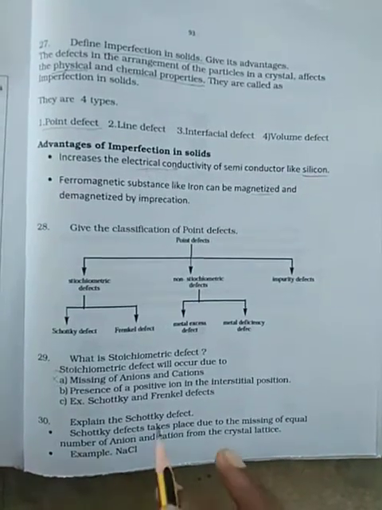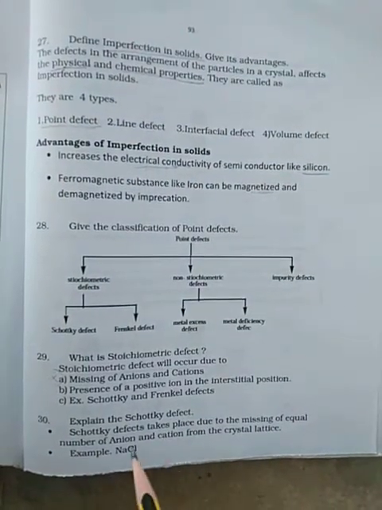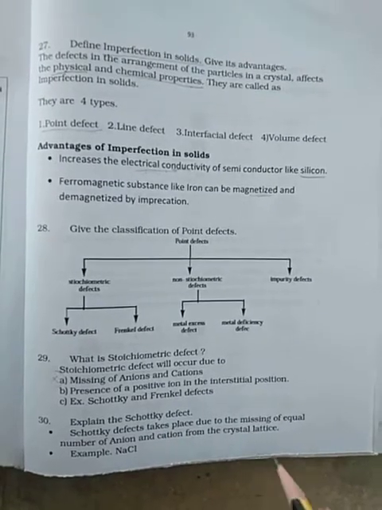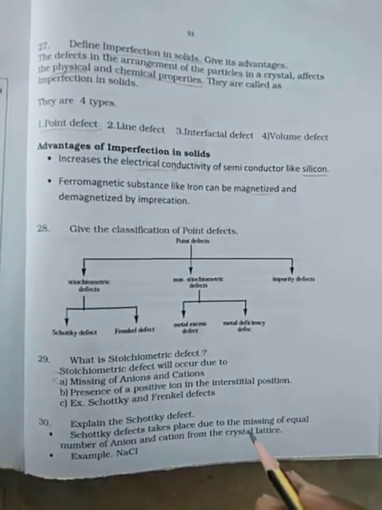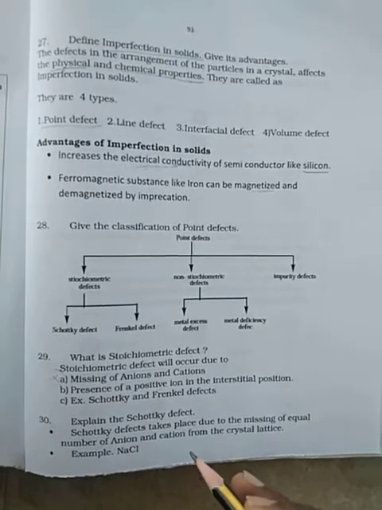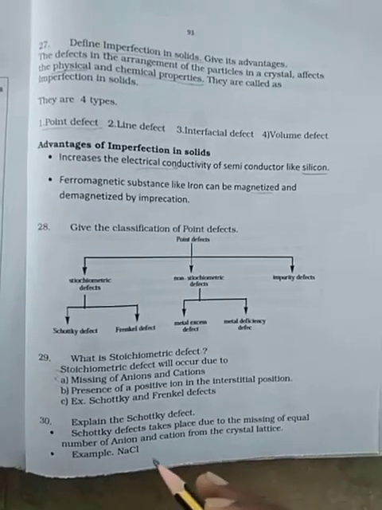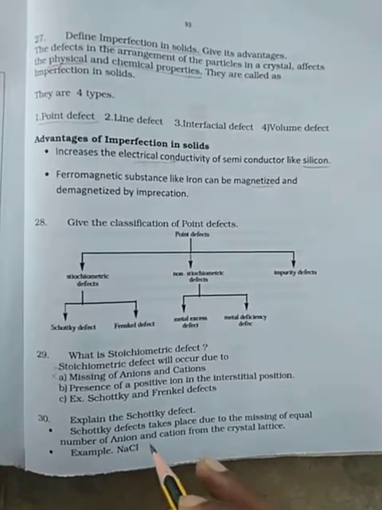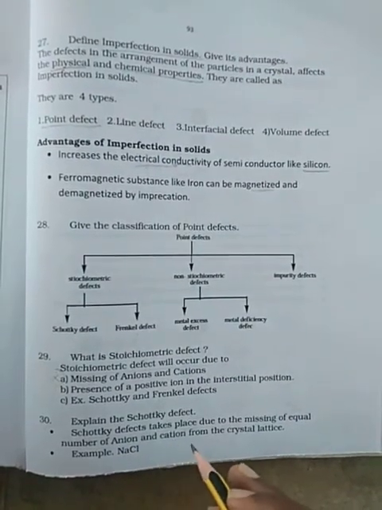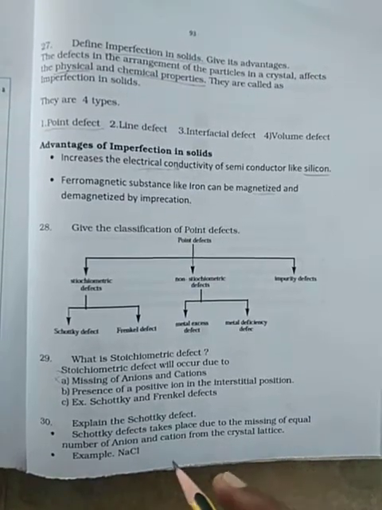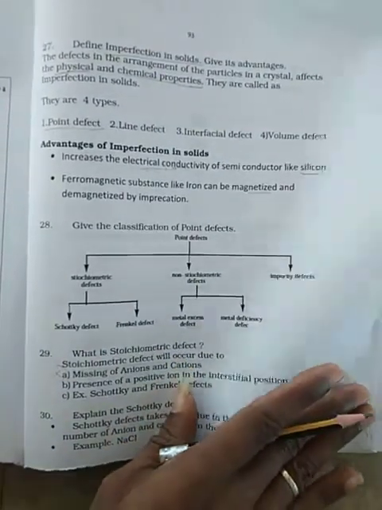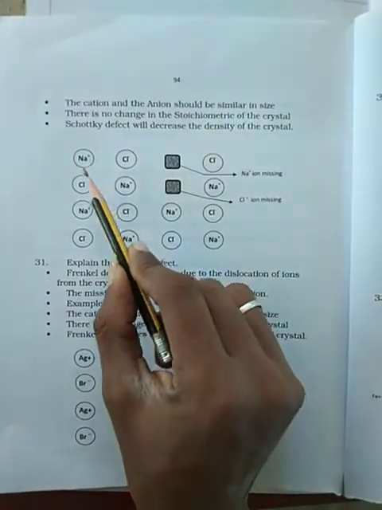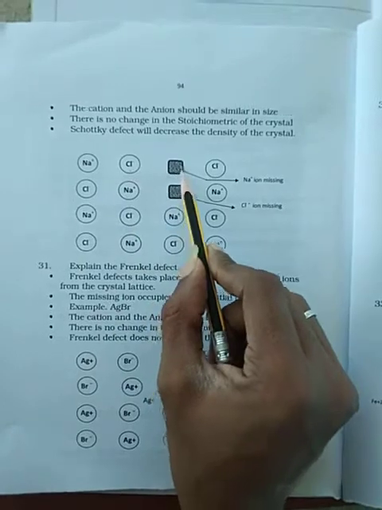So let us discuss the Schottky defect. Take common salt, sodium chloride: one sodium ion position is missing, and likewise one chloride ion position is missing. An equal number of cations and anions are missing from the crystal lattice. In sodium chloride, the sodium ions are missing and the chloride ions are also missing.